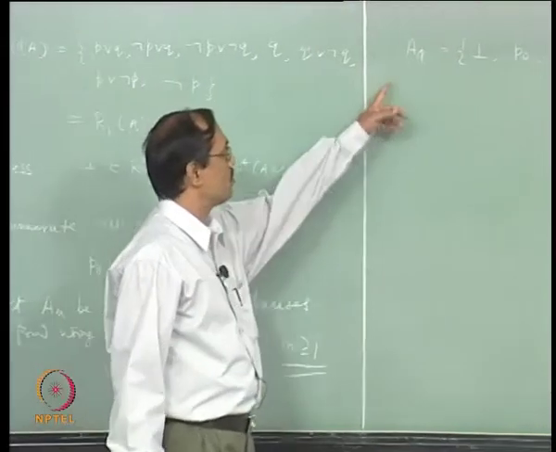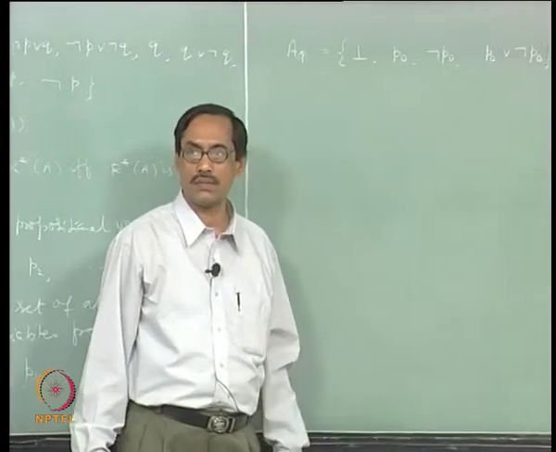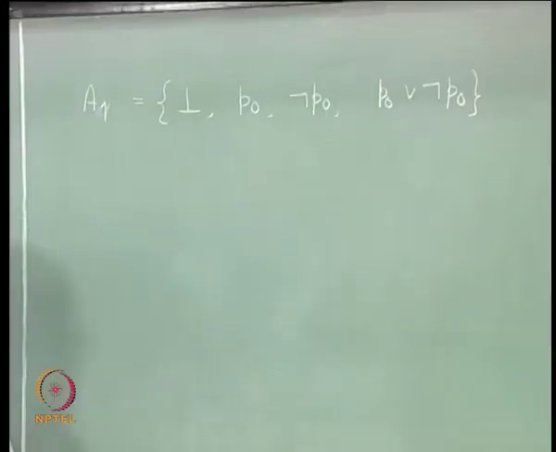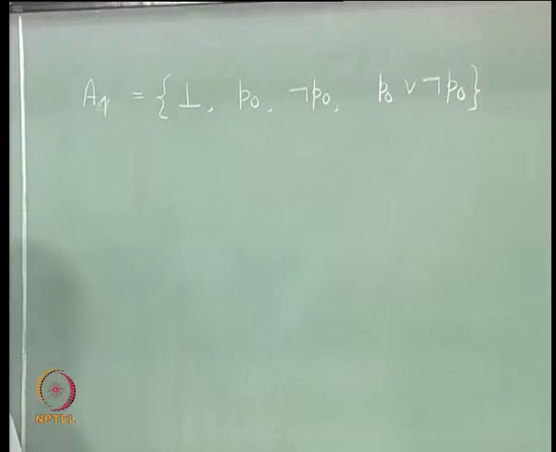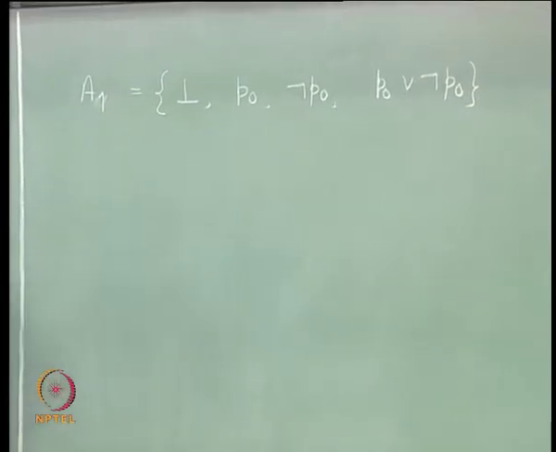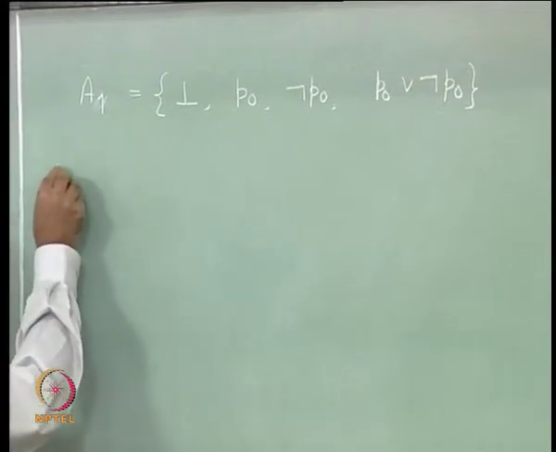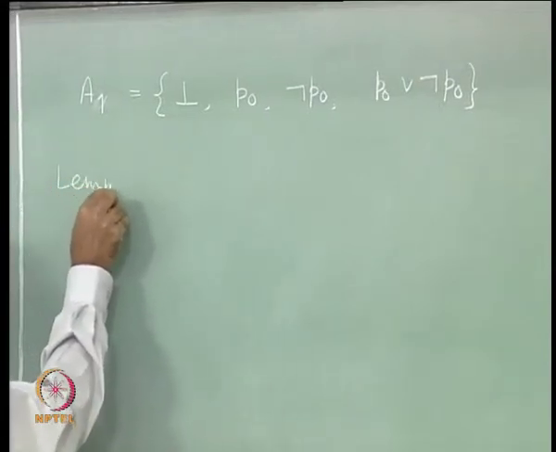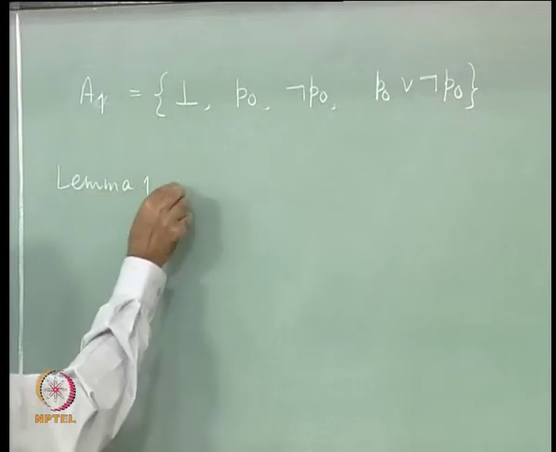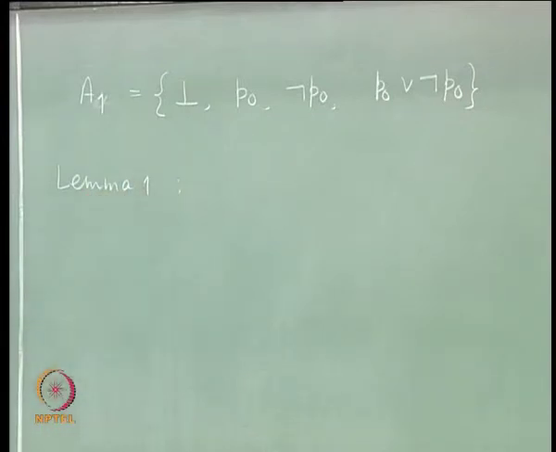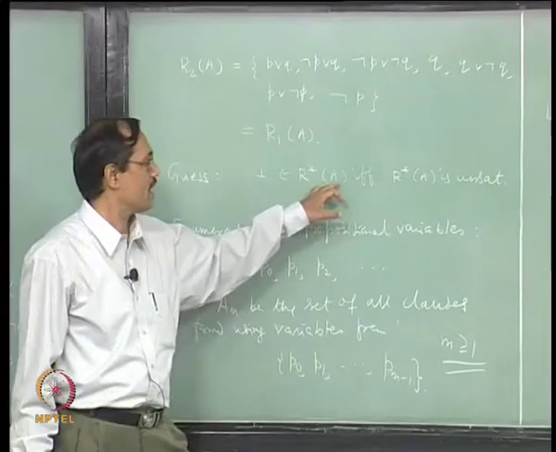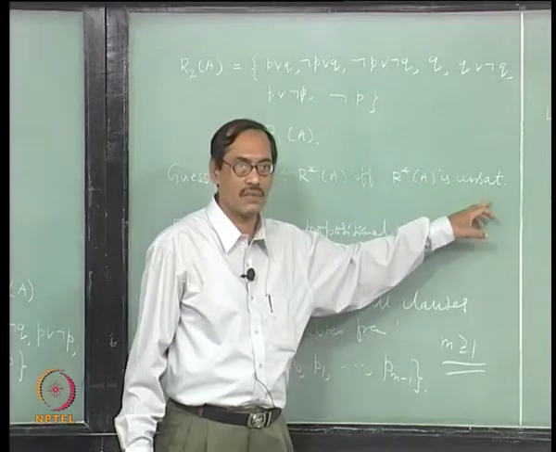Now, A2 we will have P0, P1 both. Clear? Now, what we want to prove is that box or bottom belongs to R star A, and R star A is unsatisfiable.